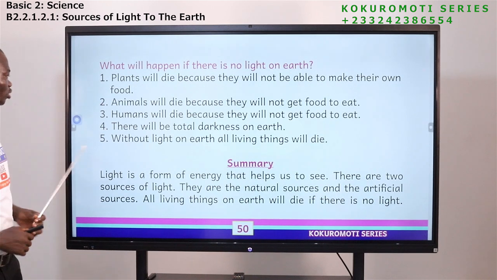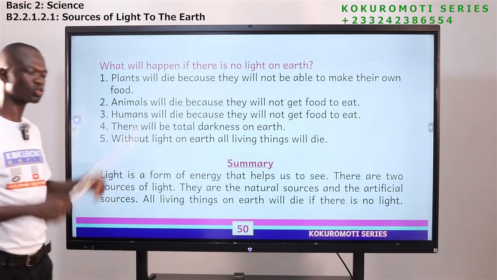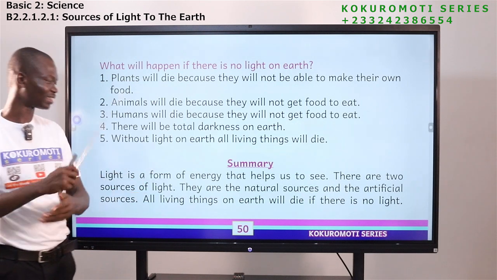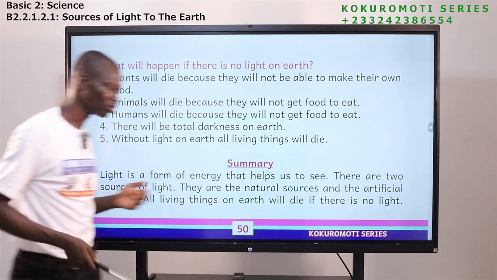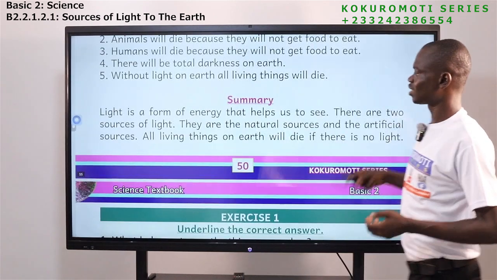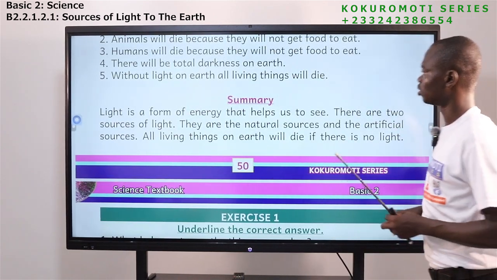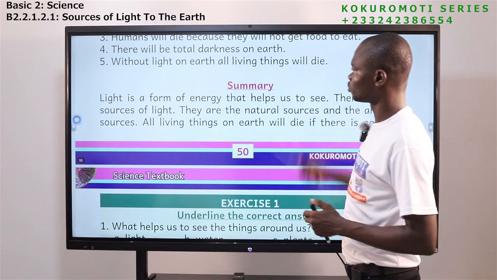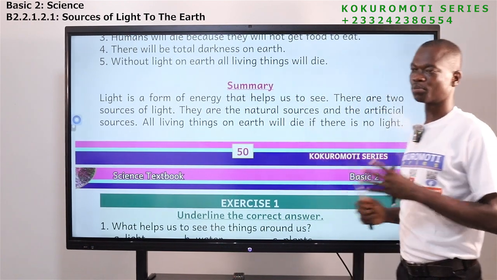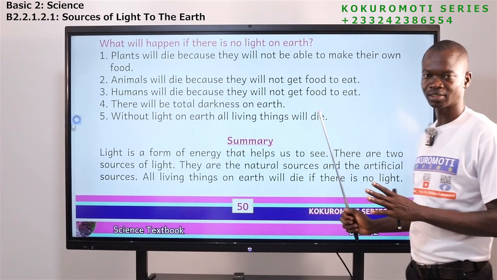And if there is no light, what do you think will happen again? There will be total darkness on earth. So there will be total what? Darkness. Wherever you go, you can't even go because you can't see where to even what? Put your foot. So we are saying that light is so important, and these are some of the things that will happen to us if there is no light.